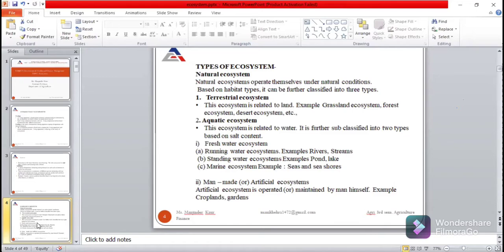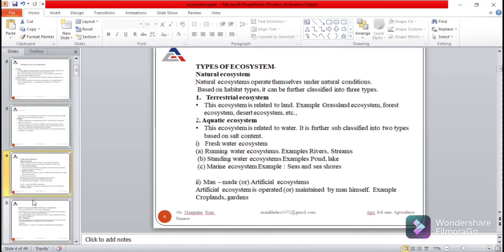Next category is man-made or artificial ecosystem. Man-made or artificial ecosystems are those which are operated or maintained by man himself. So a garden is an example of an artificial ecosystem. Okay. So this is about the types of ecosystem.